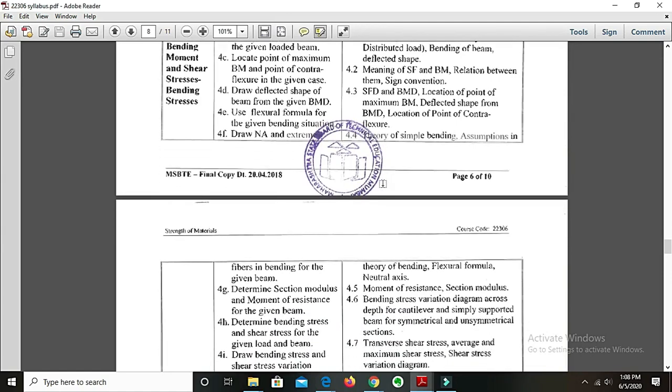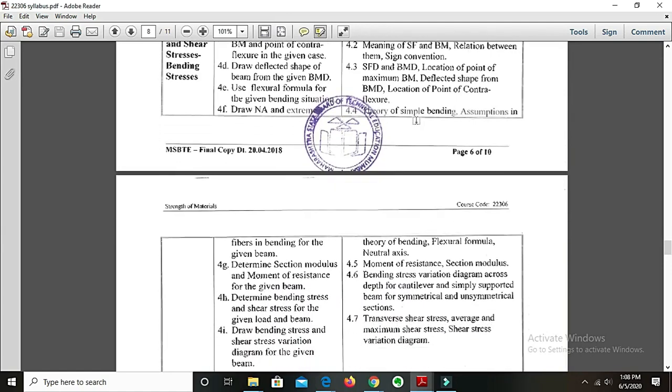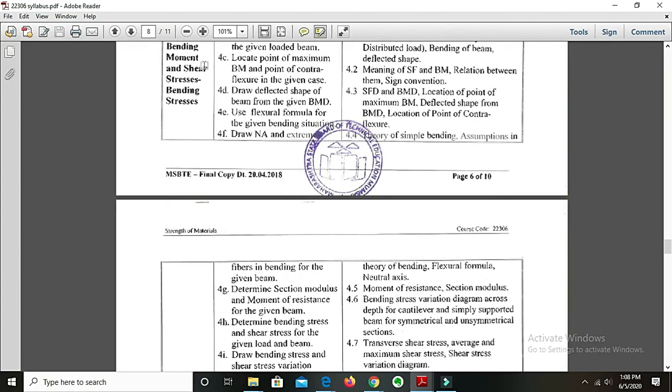Then, under 4.4, we study theory of simple bending. Now remember, from this particular point, shear stresses and bending stresses start. So 4.1 to 4.3 was shear force and bending moment, and from 4.4 onwards it is shear stresses and bending stresses. So the first point under shear stresses and bending stresses is theory of simple bending. It is a theoretical point. What is simple bending and how does it happen? That we are going to see.